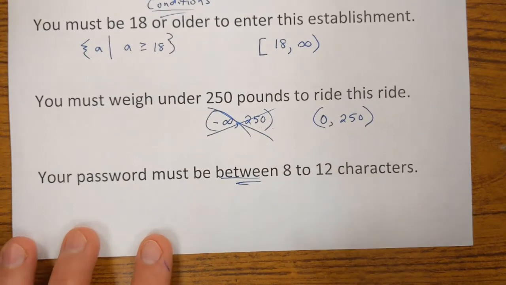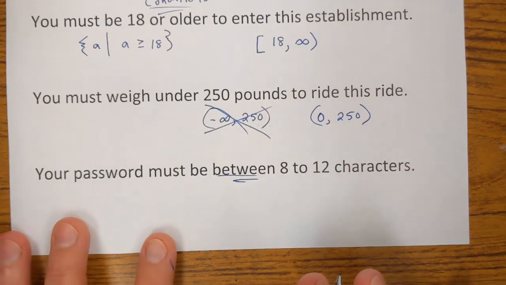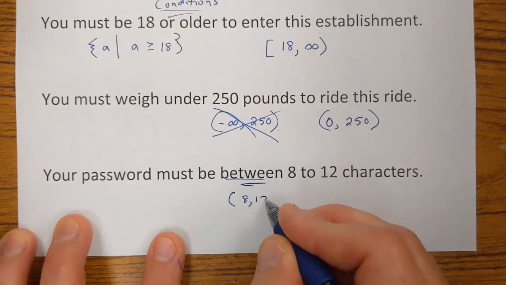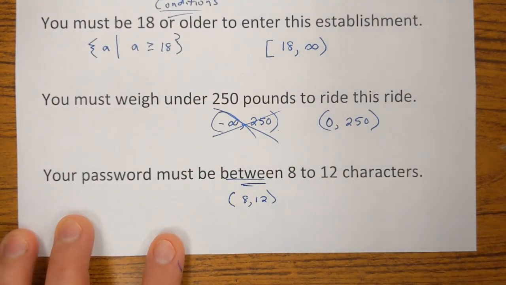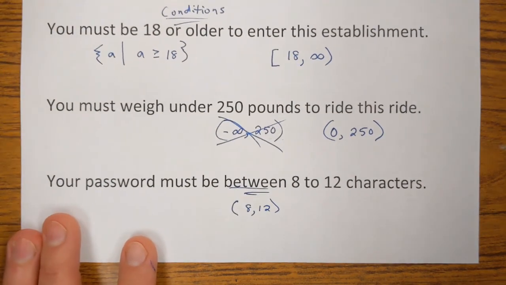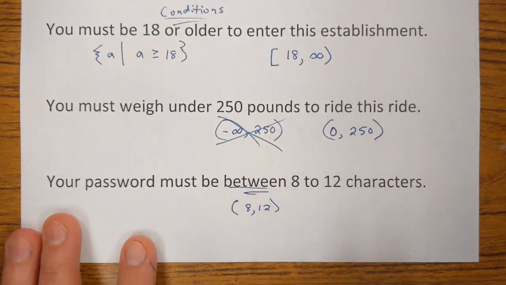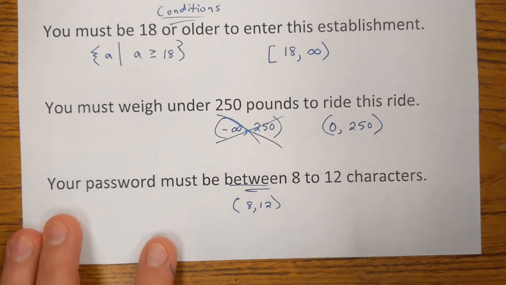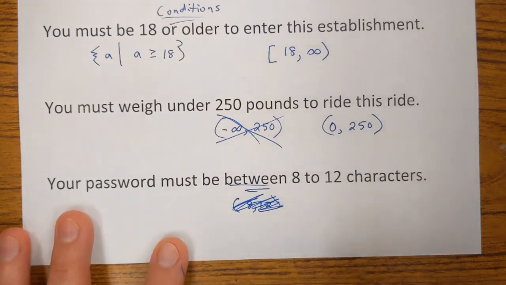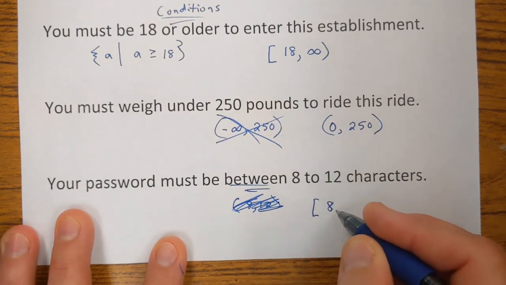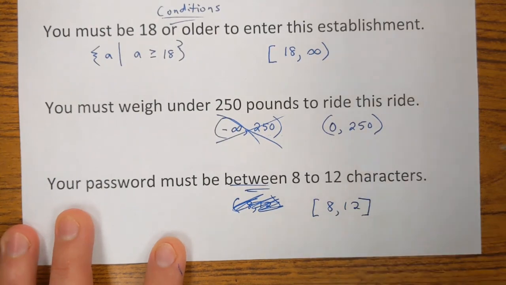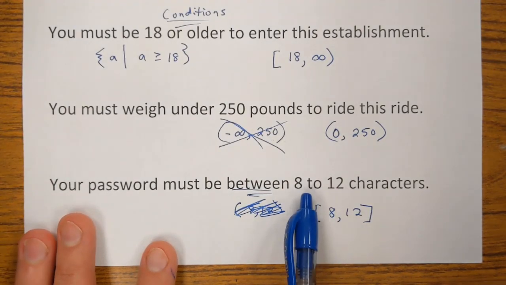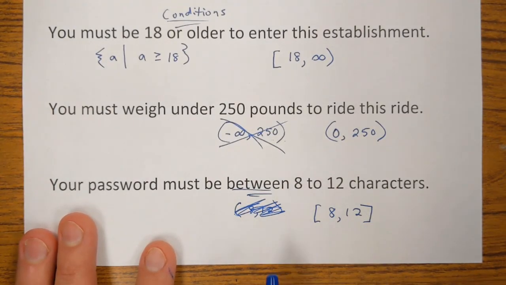Now here's a case where with the word between, you kind of have to look at the context. In a strictly mathematical setting, we would say the word between always excludes the endpoints, the 8 and the 12. But in real life, with the word between, you really need to read the context. Knowing what I know about passwords, if somebody were to say password between 8 to 12, in the actual context of this problem, you're going to include the 8 and the 12. That would be my understanding of the context. The 8 and the 12 is probably included. You can make a password with 8 or 12 or anything in between.